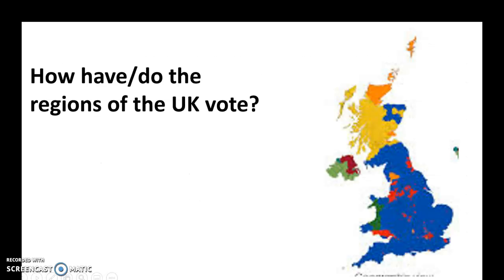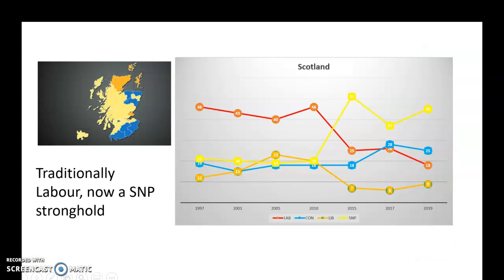So I've gone through region by region and how they've voted since 1997, essentially. So this is Scotland. As you can see on the right-hand side with the percentages, it traditionally was a Labour stronghold. 1997, Labour got 46% of the vote, 43, 40. And again, if you went to 1992 and the 1980s, it was predominantly a Labour area. Conservatives on 19. This very light yellow line is the Scottish National Party. You can see that 2015 was the change.